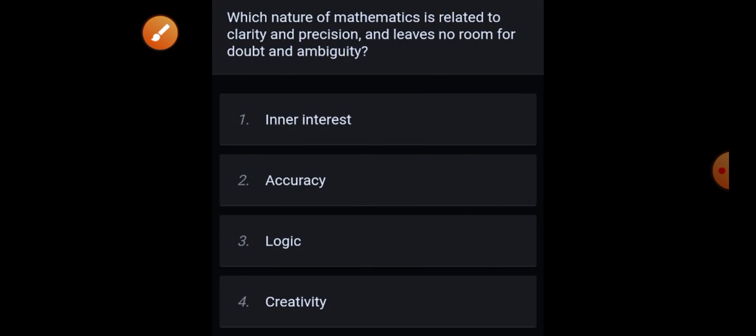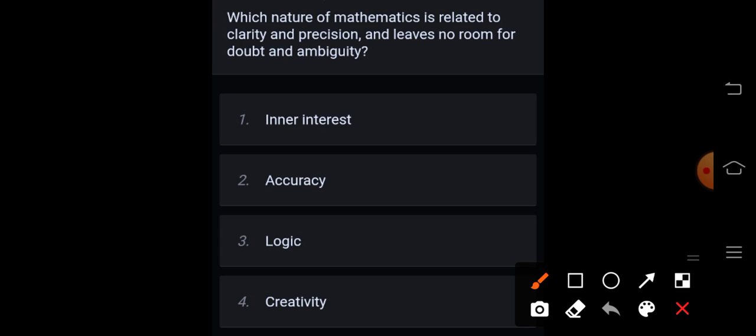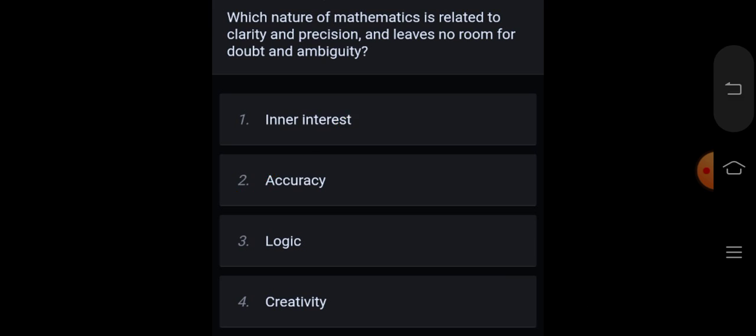Next, which nature of mathematics is related to clarity and precision and leaves no room for doubt and ambiguity? Inner interest, accuracy, logic, creativity. Correct answer is option 2, accuracy.